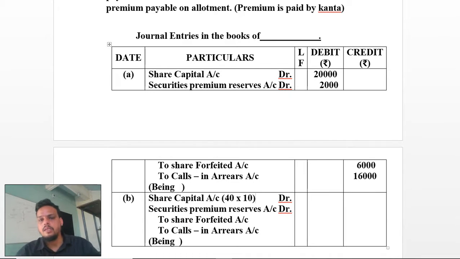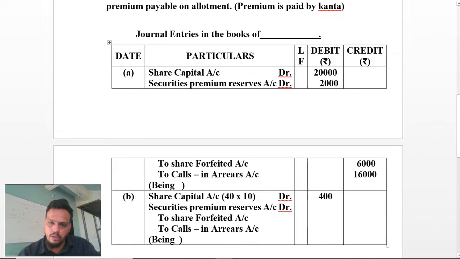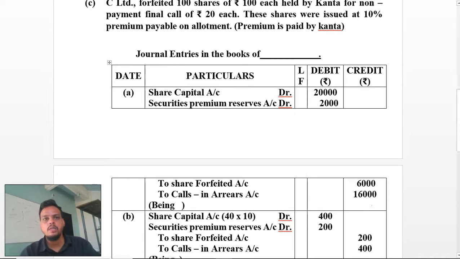This amount has to be entered in this entry. Here 40 rupees is taken as 400 rupees. The 400 rupees has been forfeited over here, whereas security premium will be 200 rupees. So your share forfeiture will be 200 rupees here, and calls in arrears will be 400 rupees, because in the question